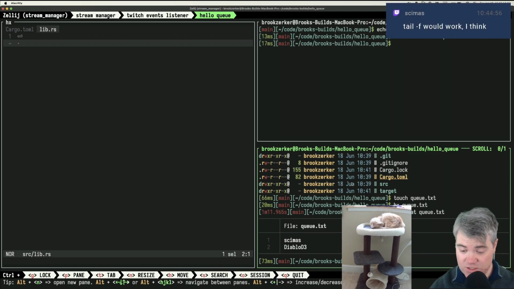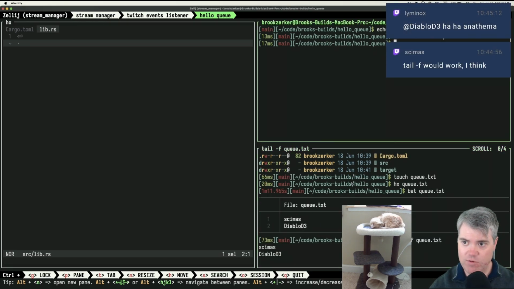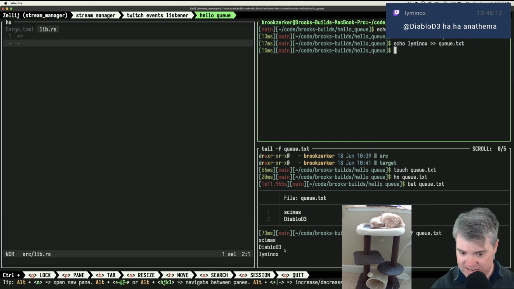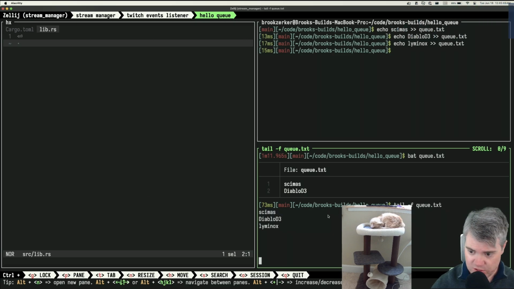Tail would work, yes. So if I were to tail, is it F? I think it is F, right? So if I tail queue like that, and now we add in another one. We have Schemas, Diablo, here, Liminox. Now we see that added in. What I don't have is the ability to do something like, oh hey, I've said hello to everybody. Which is not the best, but that's not the worst also. So I could just do this.